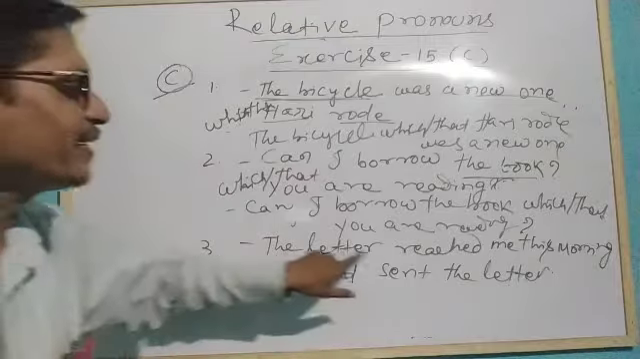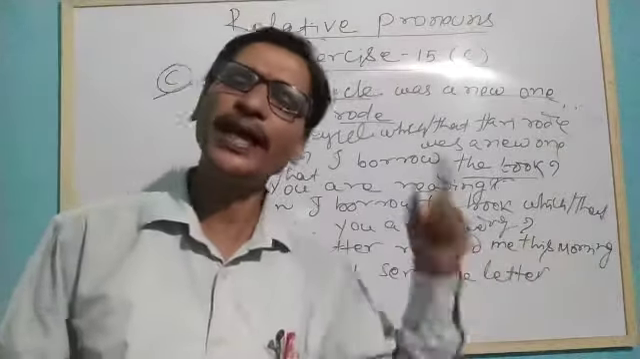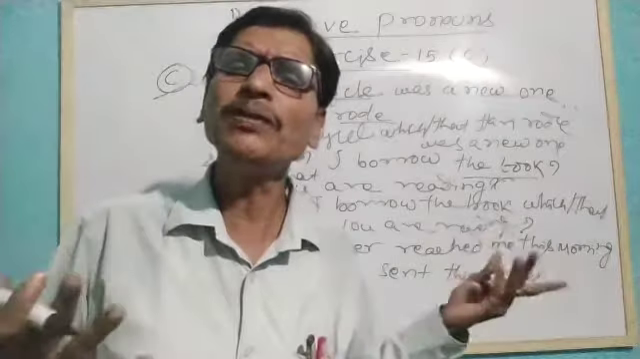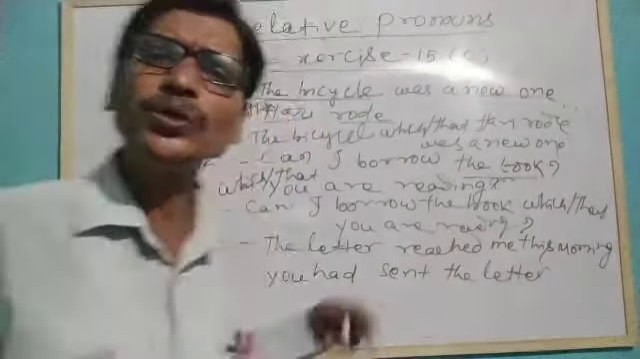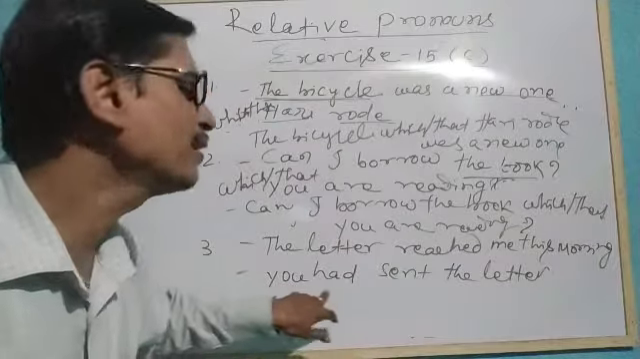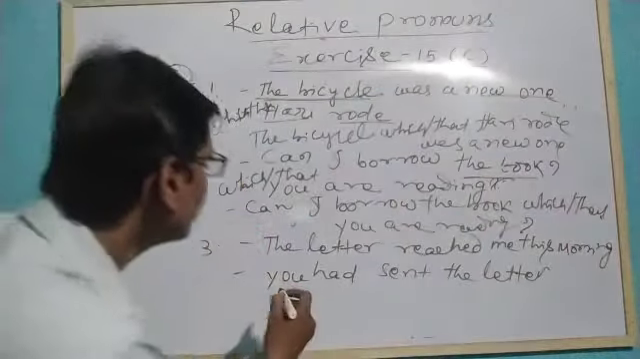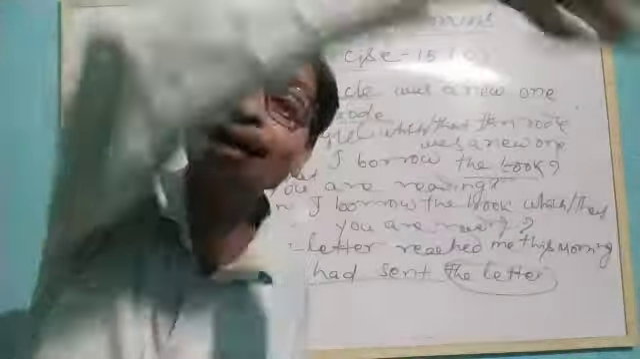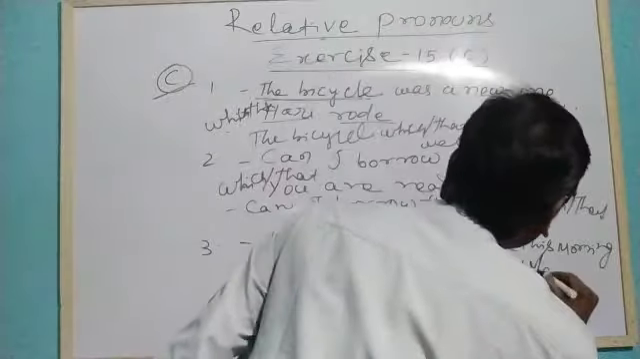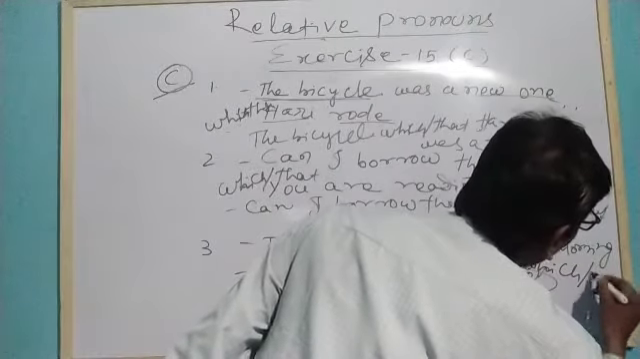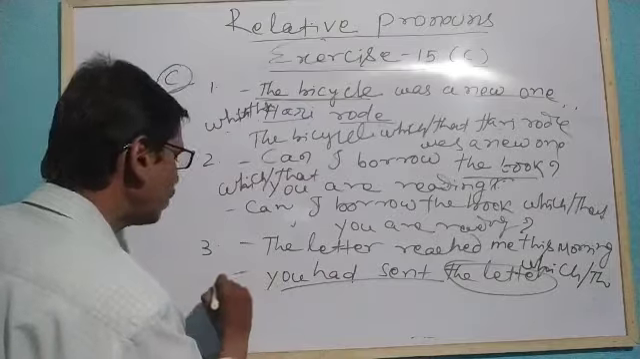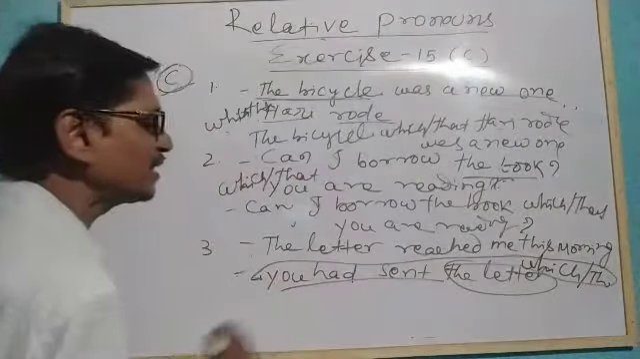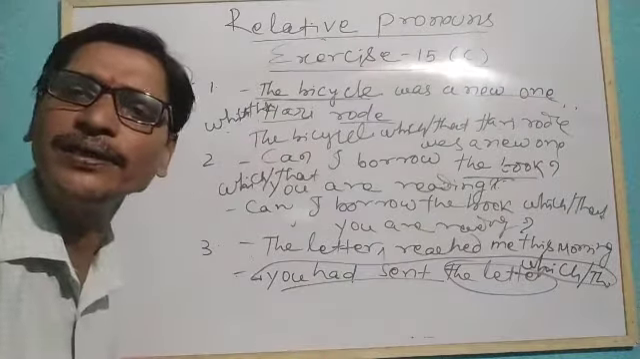Next, the letter reached me this evening. Which letter? Which particular letter reached me this evening? So the information is available in the second sentence. What? You had sent the letter. The letter which you had sent. That means in place of letter we can use which or that, and which or that should be taken to the beginning of the sentence, and after this letter we can write here.